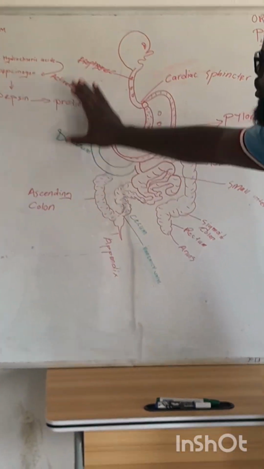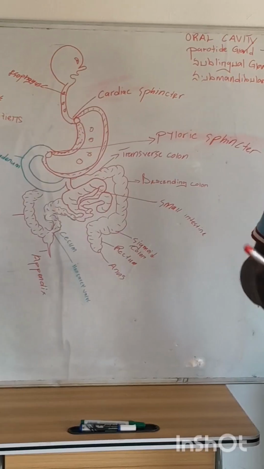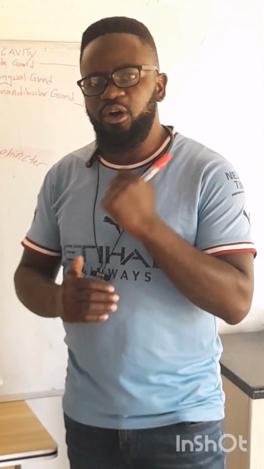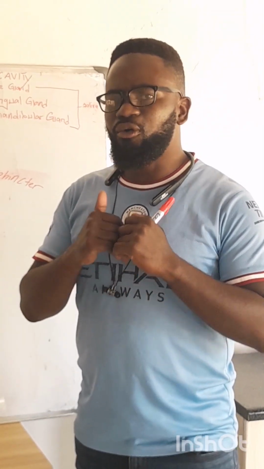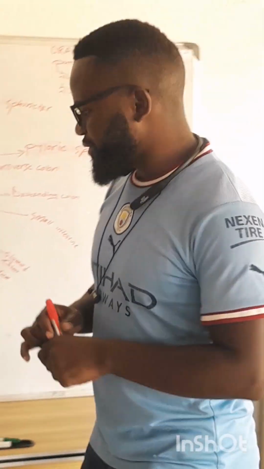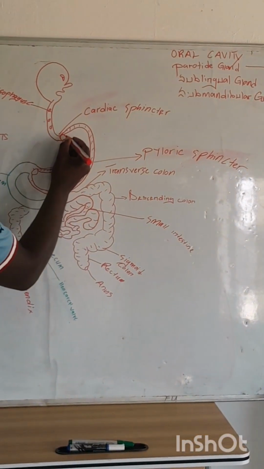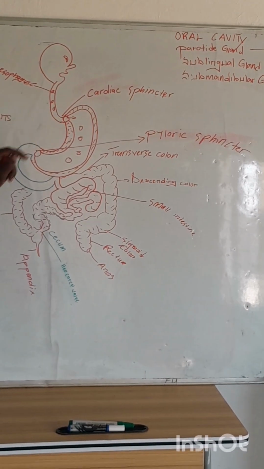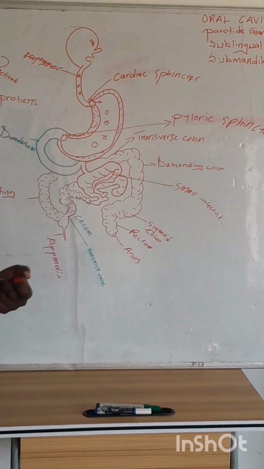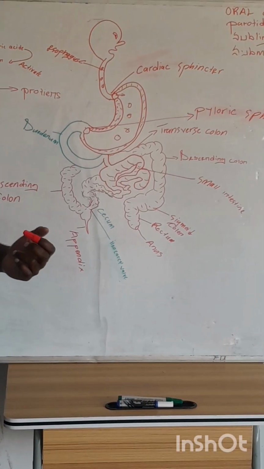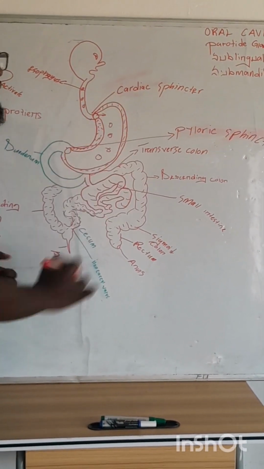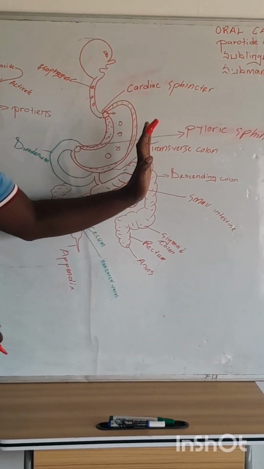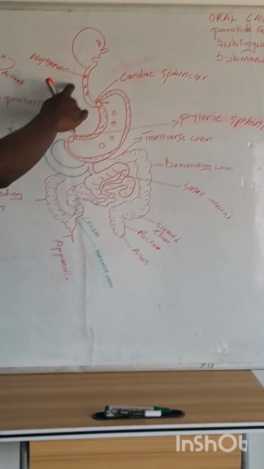Now, for this to take place, food should stay in the stomach for an adequate amount of time. It should at least stay for enough time for the process of digestion to happen completely. Alright? At the entrance of the stomach, we have a sphincter. Well, a sphincter, simply put, is just a muscle around an opening. So we have a sphincter that we call the cardiac sphincter, which works to prevent gastric content, everything that enters the stomach, from going back into the esophagus.